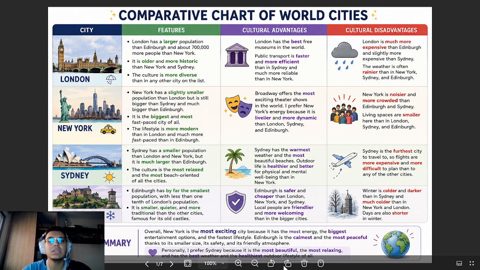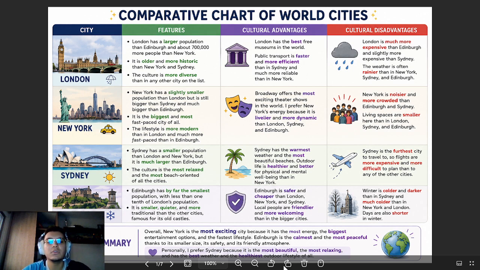Cultural disadvantage: Sydney is the farthest city, so it is complicated to get flights, and it is more expensive and more difficult. Edinburgh has by far the smallest population, with less than one tenth of London's population. It is smaller, quieter, and more traditional than the other cities.